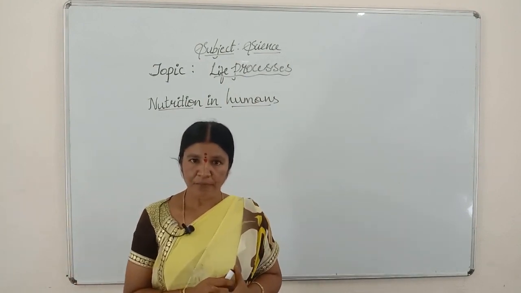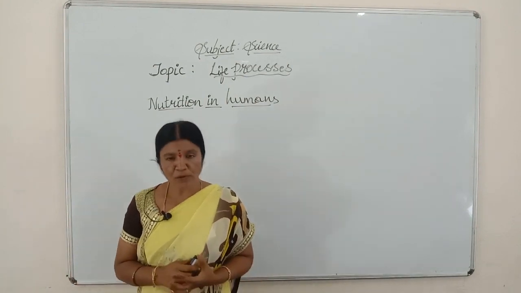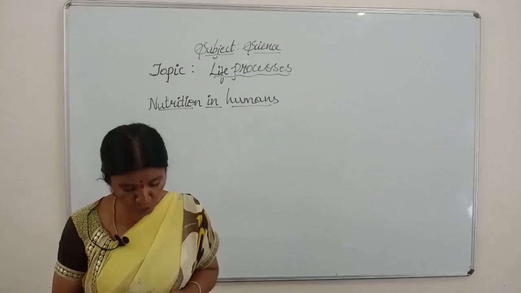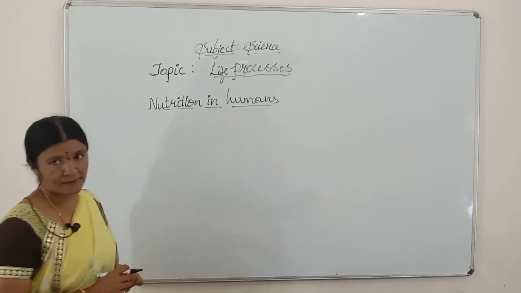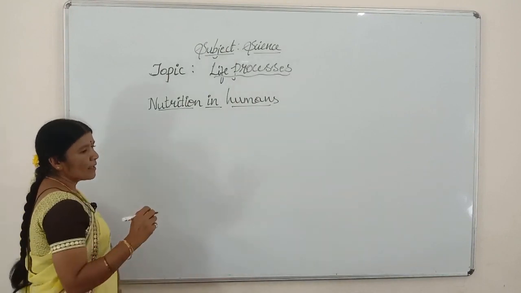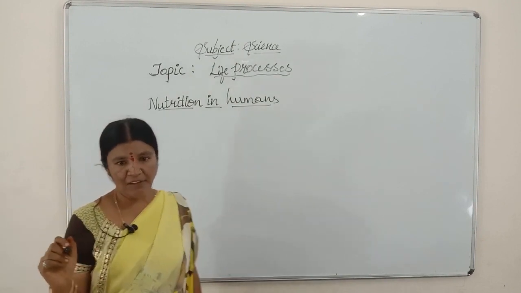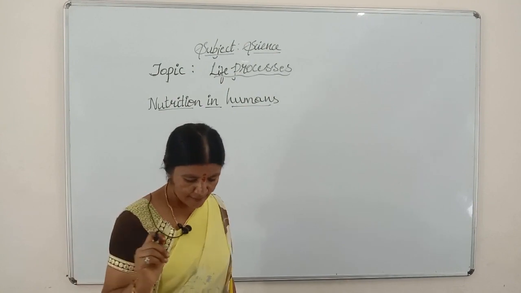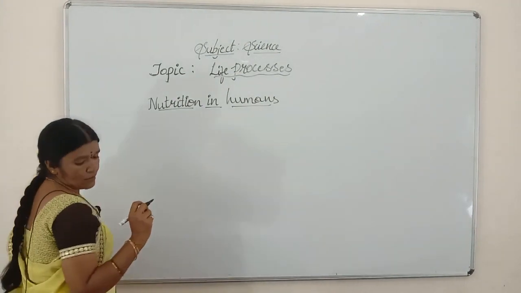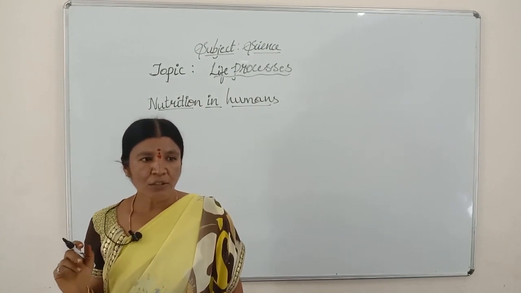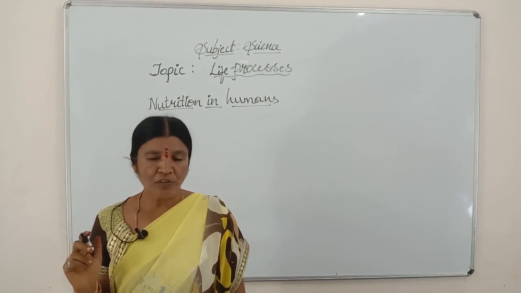Digestion is a process in which complex food substances are converted into simple food substances. Digestion takes place in the buccal cavity, where food is crushed by the teeth. Then the food enters from the buccal cavity to the esophagus.